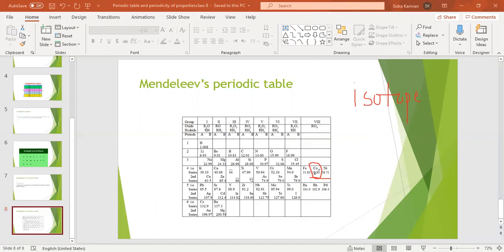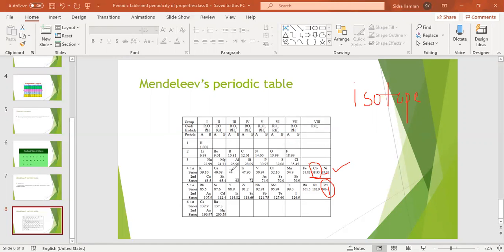So cobalt has more atomic mass than nickel. But he arranged cobalt before nickel because nickel has similar properties to palladium. But this is a mistake because he said properties of the elements are the periodic function of their atomic masses.